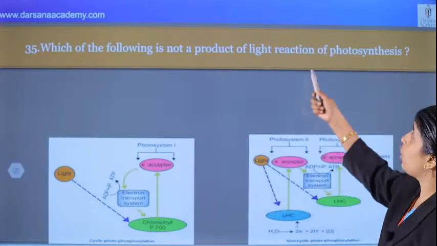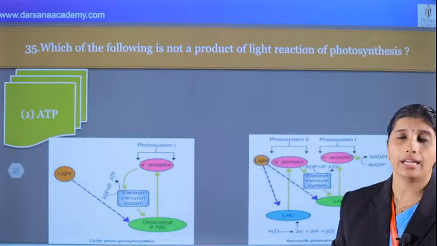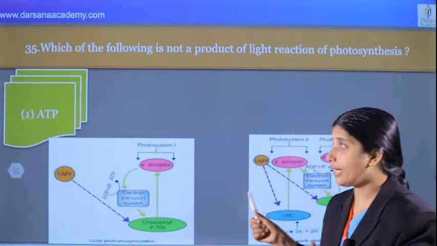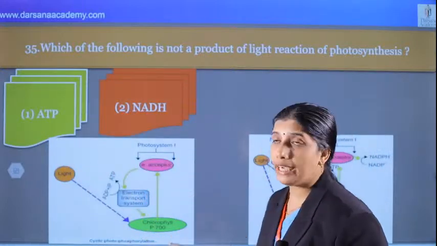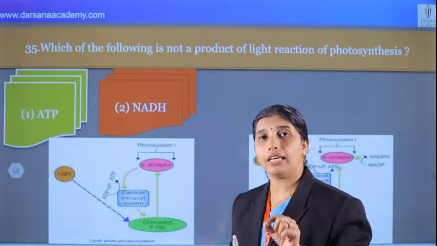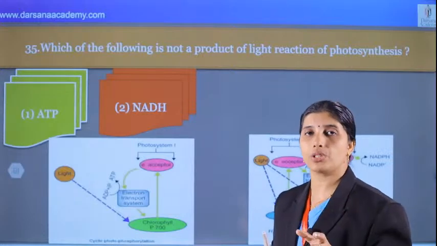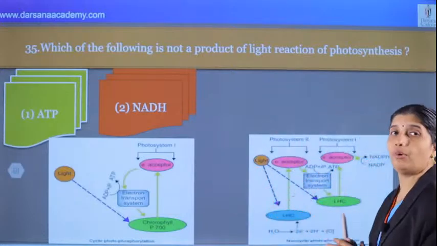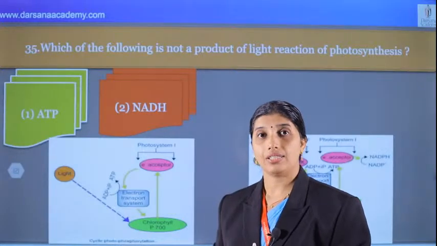What are the products of the light reaction of photosynthesis? Which of the following is not a product? That's the question. ATP, yes, of course, ATP is there. The second option, NADH, no. What is NADH? Nicotinamide adenine dinucleotide, the reducing coenzyme that participates in the catabolic process. We know photosynthesis is an anabolic process, and the catabolic process is respiration.